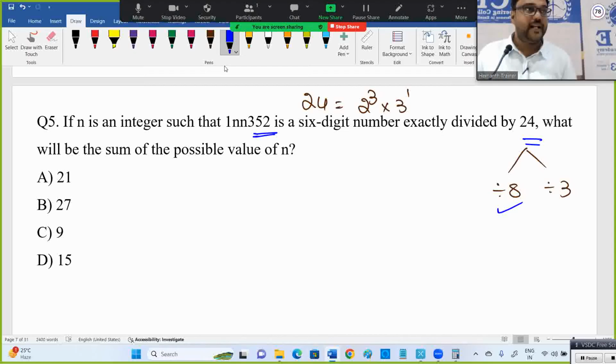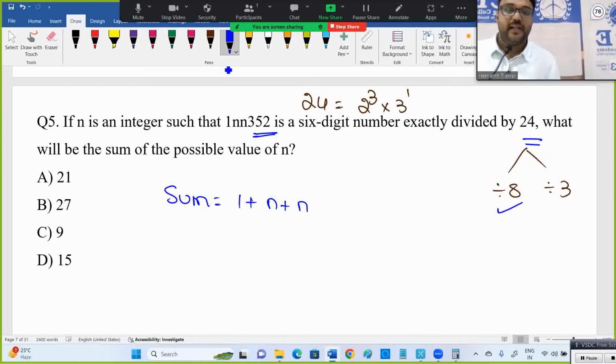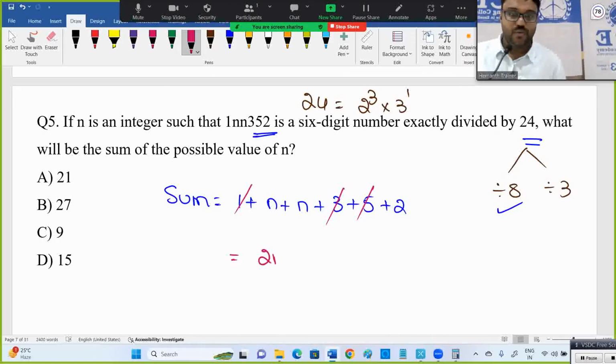Now, what is the other thing? This is satisfied. What else is to be checked? Divisible by 3. How to check? Sum of digits. What is the sum of digits here? 1 plus n plus n plus 3 plus 5 plus 2. In fact, this 3 is divisible by 3, no need to add it. 1 plus 5 is how much? No need to add that also, you can throw it out, no issues. Now I got 2n plus 2.